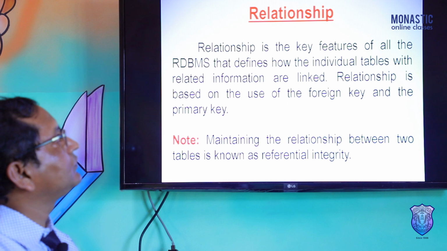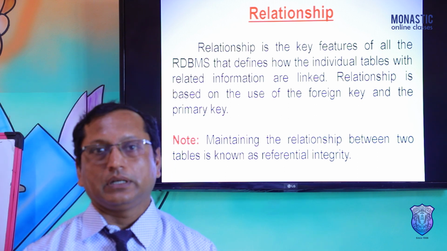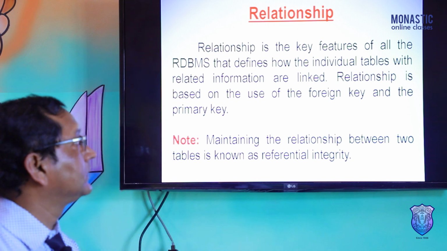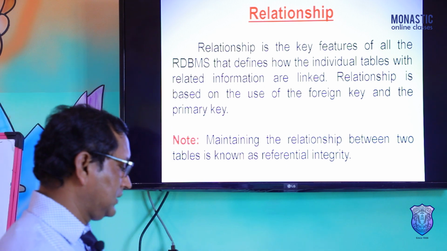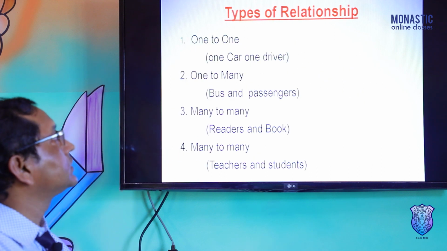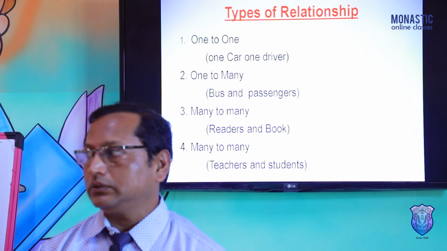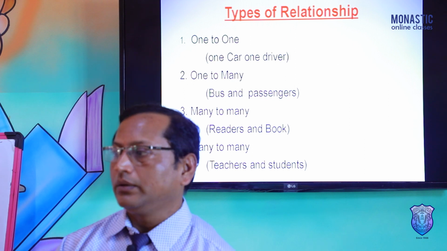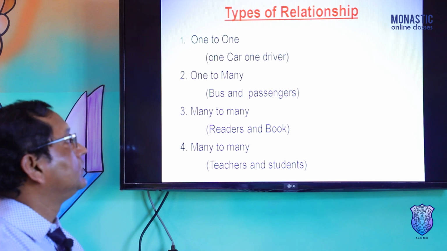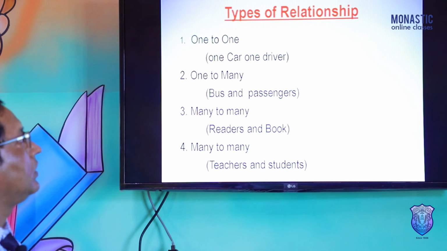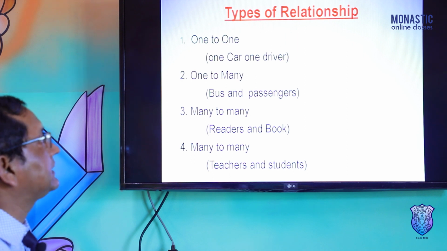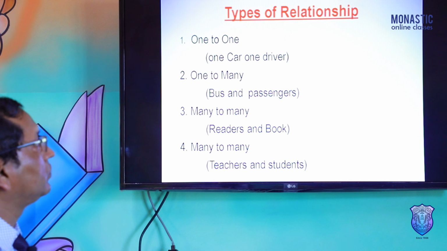There are different types of relationship that you read about everywhere, even in math. What are the types of relationship? Basically there are 4 types: one-to-one, one-to-many, many-to-one, and many-to-many. While creating a relationship between one table and another related to one field each, that is one-to-one.